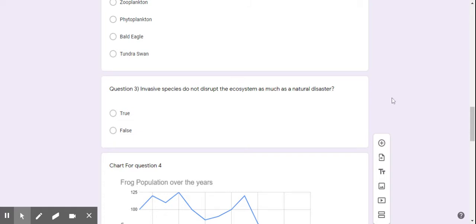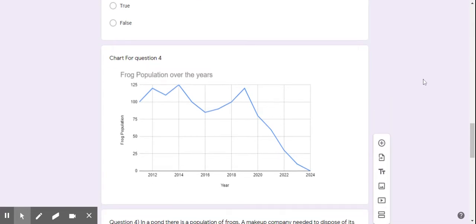I must want it to fail if I'm going to be introducing an invasive species. It'd be better off if I just lit a fire to the forest rather than introduce an invasive species into it. That's how bad invasive species are. Let's go to question four.